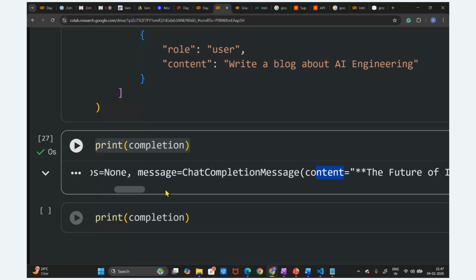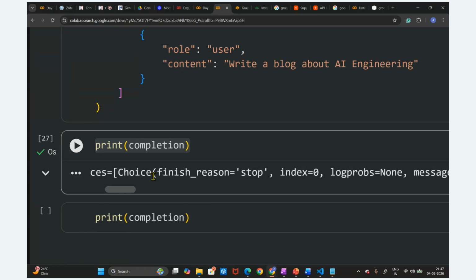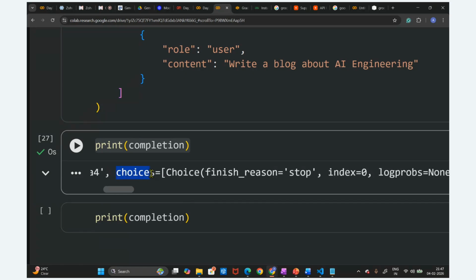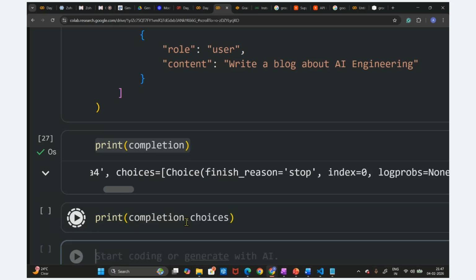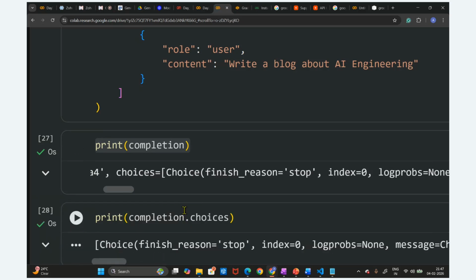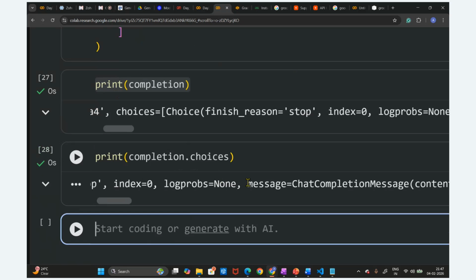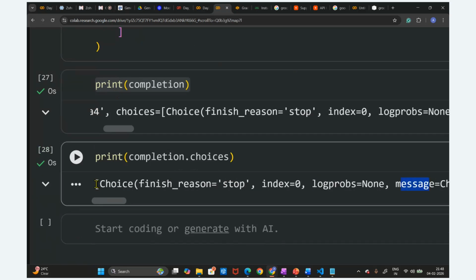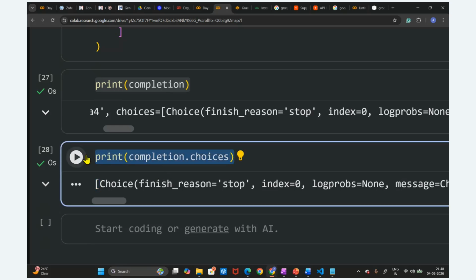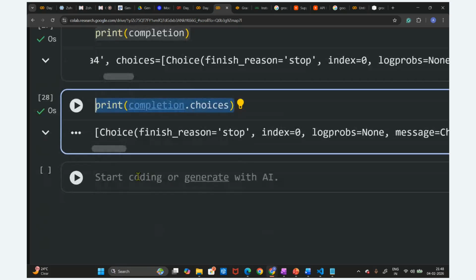So we want to access this. First of all, choices. Let me copy this and write completion dot choices. Let's execute this. So we got this. The choices, then message. What is this square bracket? Square bracket is nothing but the list. How do you access the list? By using its index. We are going to understand it later, guys, do not worry about it now.